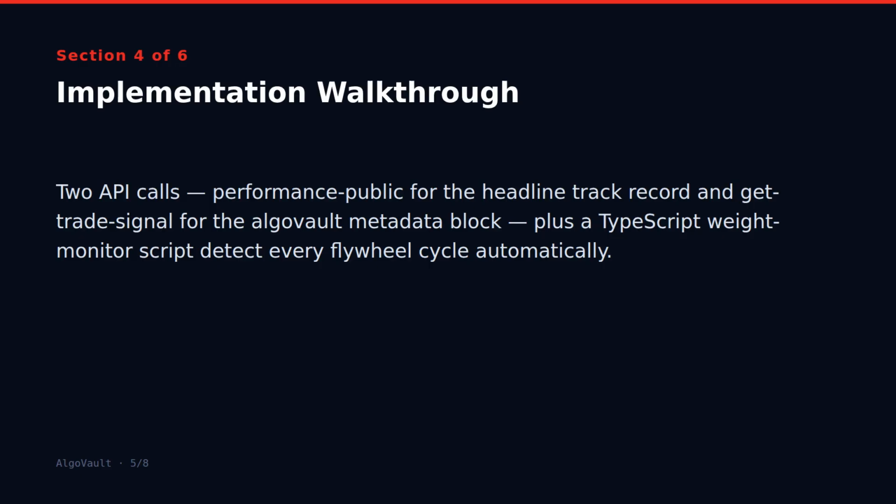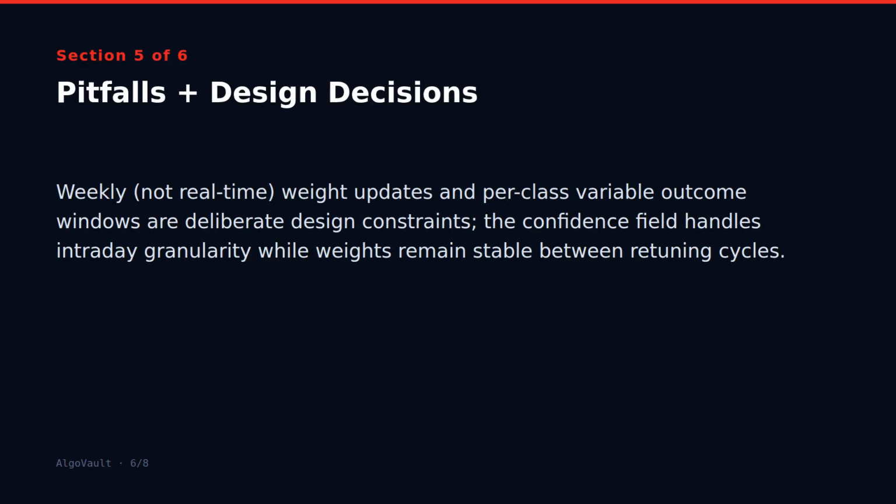On the implementation side, you can inspect the live track record and current factor weights in a single session. Pull the performance public endpoint to get the headline pfe-win-rate and total verified calls, the same numbers anchored in the Merkle batches. Then call get trade signal and examine the AlgoVault metadata block to see the live factor weights from the most recent weekly retune. 2 fields fingerprint the flywheel. The weights updated field confirms the freshness of the current weight set, and the Merkle batch field ties the call to its verifiable on-chain record.